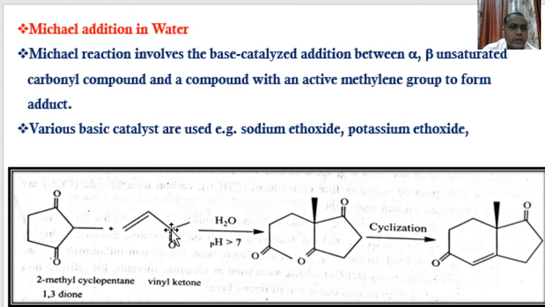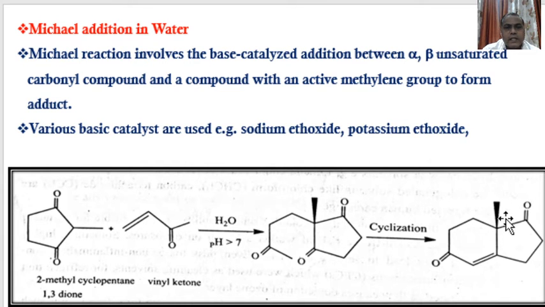When these vinyl ketones, these ketonic groups, this is the vinyl group, react with 2-methyl cyclopentane 1,3-dione, what happens? The methylene group forms an adduct.